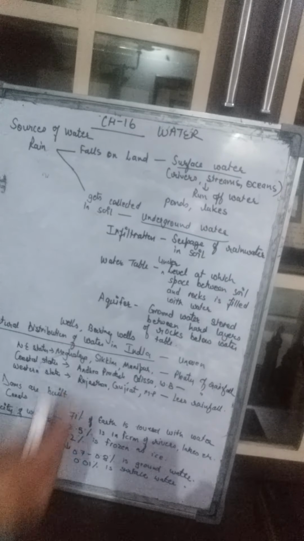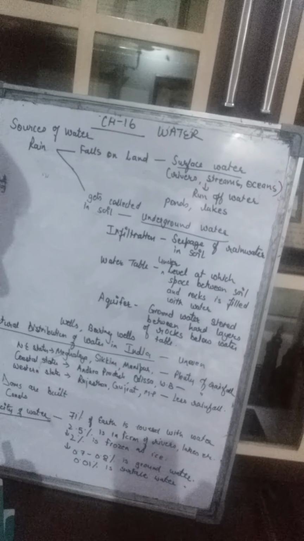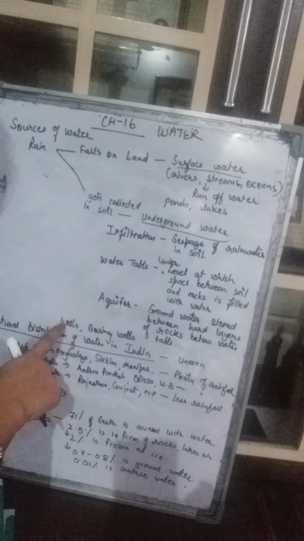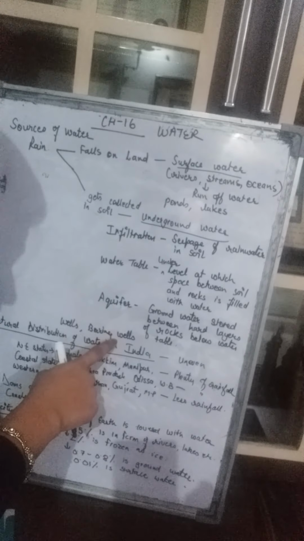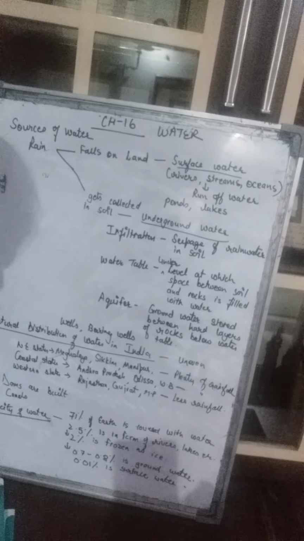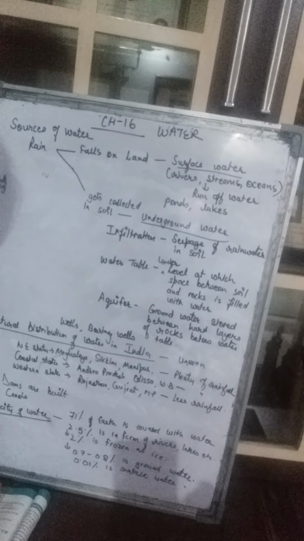Now, how can this underground water be taken out? It can be taken out by digging wells or by boring wells, the tube wells. Okay, so this is all. And in the domestic household also, you must have seen that we do the boring. Every house has a boring right now, and we take out the underground water for our domestic use.